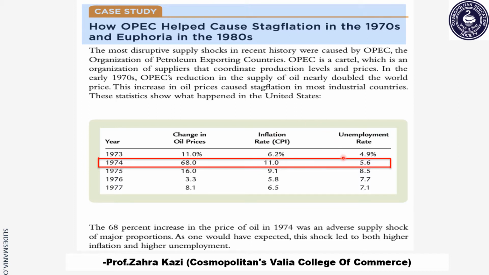Further, the unemployment rate had also increased from 4.9% in the year 1973 to 5.6% in the year 1974. So this shows adverse supply shock, because there is high rate of inflation along with high rate of unemployment and increase in prices, clearly showing the situation of stagflation in the US in the year 1970s.